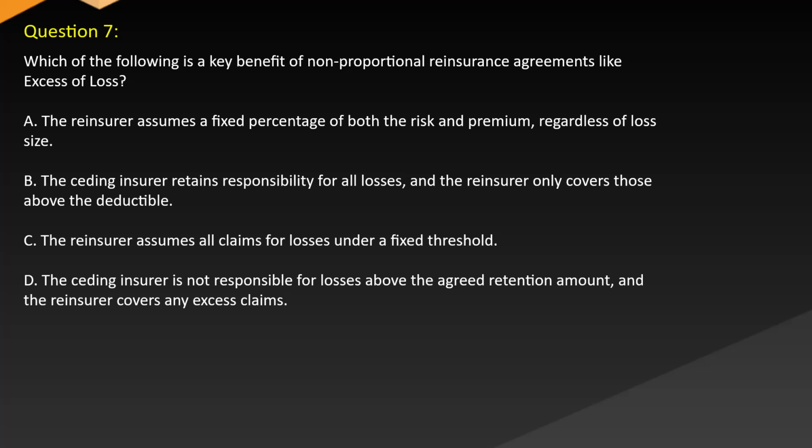A. The reinsurer assumes a fixed percentage of both the risk and premium regardless of loss size. B. The ceding insurer retains responsibility for all losses and the reinsurer only covers those above the deductible. C. The reinsurer assumes all claims for losses under a fixed threshold. D. The ceding insurer is not responsible for losses above the agreed retention amount and the reinsurer covers any excess claims.